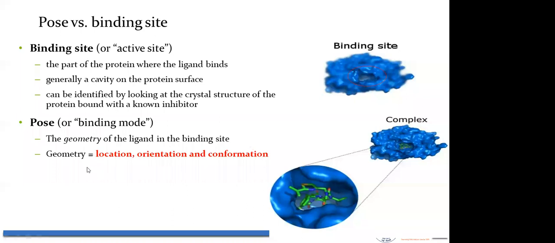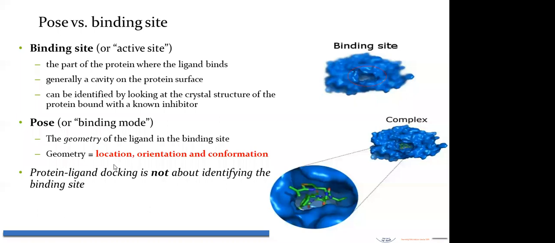Geometry means location, orientation, and conformation. It means we should have algorithms that identify the exact location, orientation, and conformation of the ligand inside the binding pocket or active site of the protein. Then only we can tell that this particular molecule with this geometry can be a drug molecule.